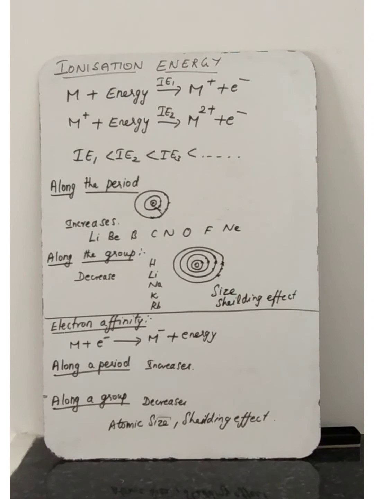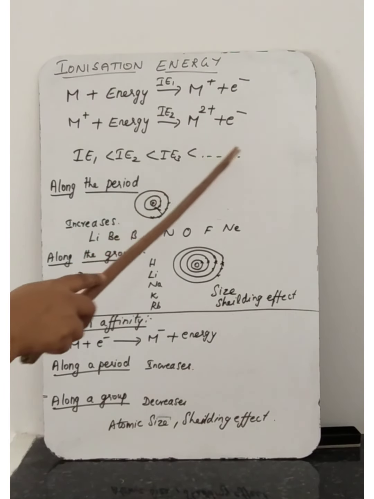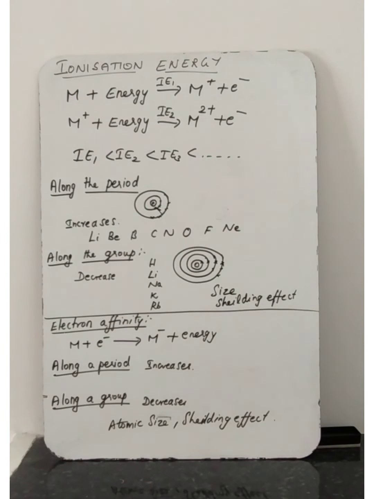Then the successive ionization energies are always in increasing order. The first ionization energy is less than the second ionization energy, which is less than the third ionization energy, and so on. Like this way it will go. So now you know what ionization energy is and what successive ionization energy is, and how they are in order.